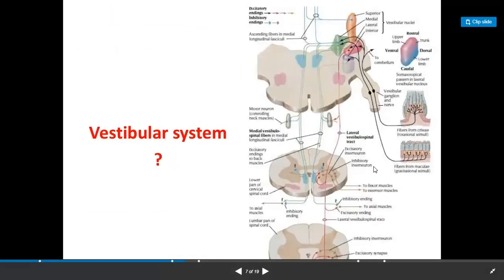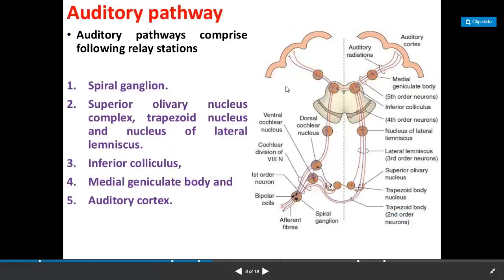So this is the vestibular system. From the semicircular canals it starts, passes through the vestibular ganglion, and then relays in the medulla, passing through the pons, and then you will see it going to the temporal lobe. The auditory pathway comprises certain relay stations.